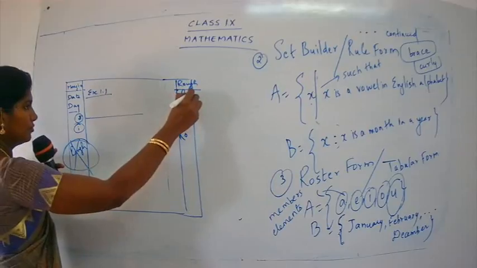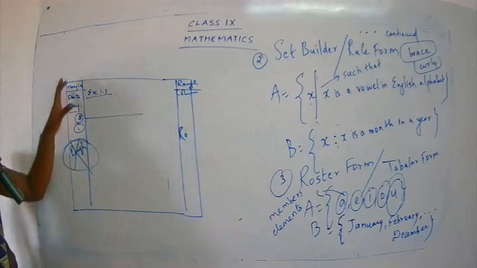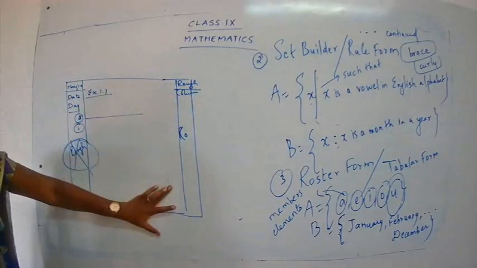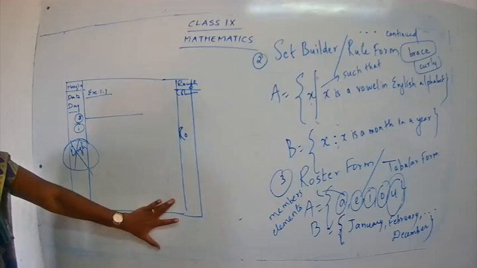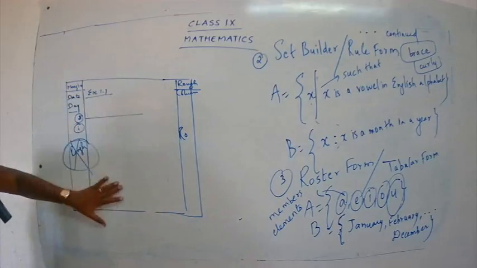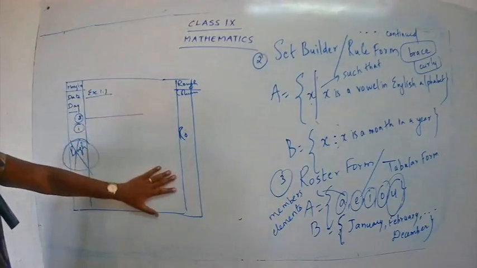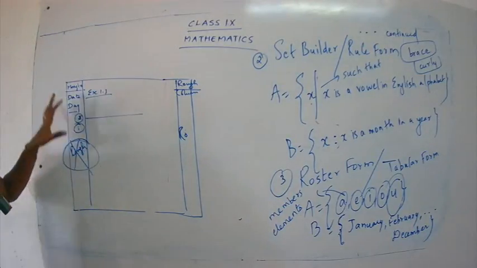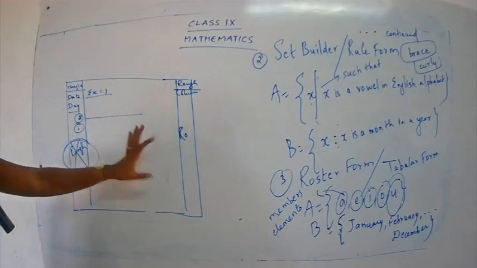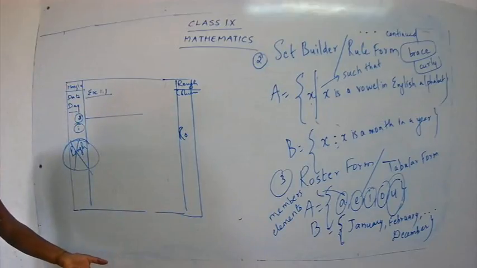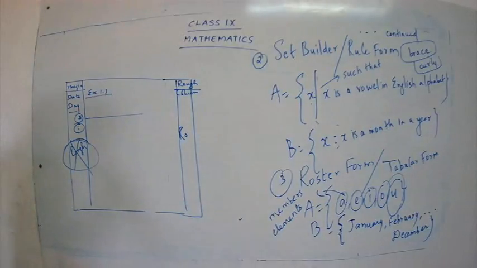Are you clear? So for every page, this format, every page there should be a margin and there should be a rough column. Are you clear? Are you able to understand me, children? Okay, so for every page, what you have to do? You have to do a margin and a rough column. So just for 5-6 pages, you can just draw the margin and keep it ready. So no need to draw the margin and the rough column at the time of your class. Getting my point? Okay. So I hope you are ready with your margin and ready with your rough column.